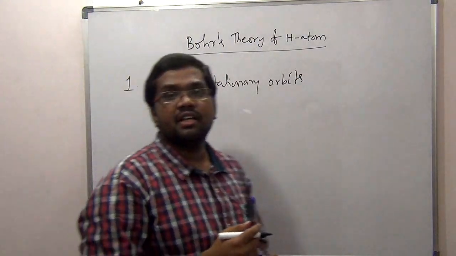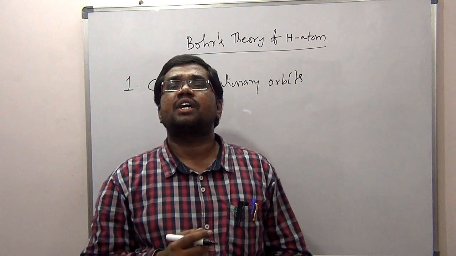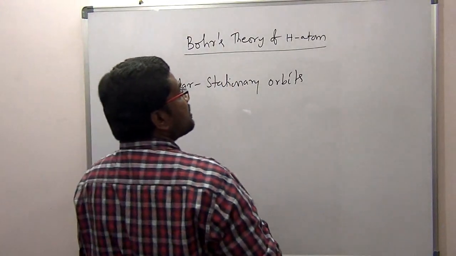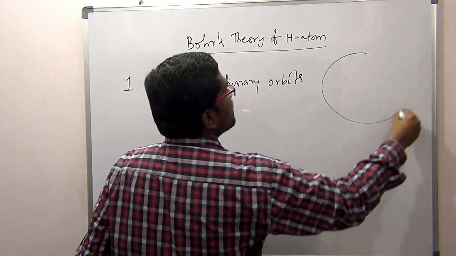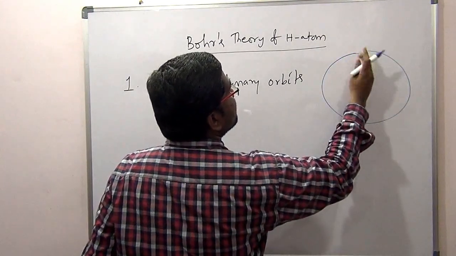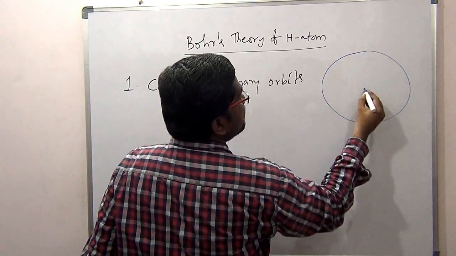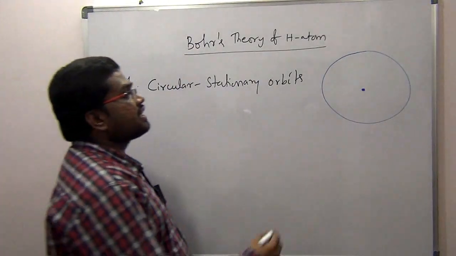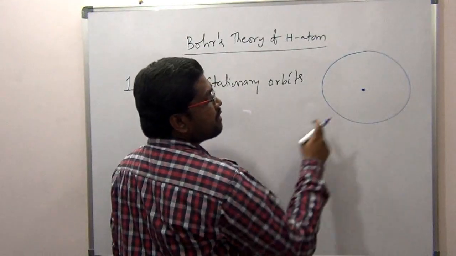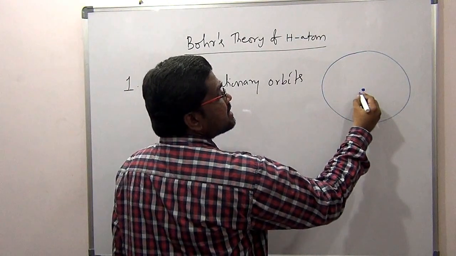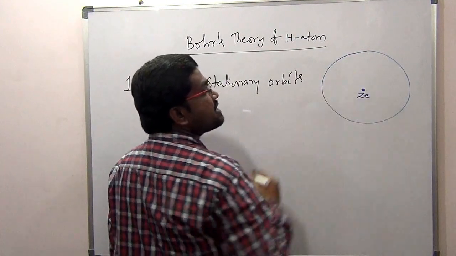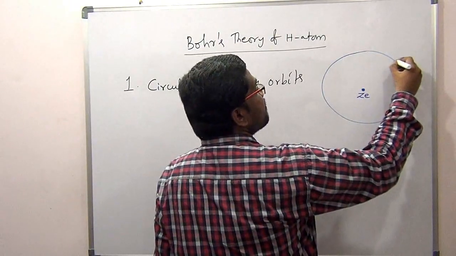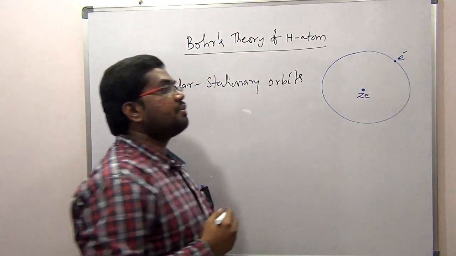Electrons revolve around the nucleus in a circular orbit. I will take a circular orbit; this is the circular orbit, and obviously there is a center. At the center the nucleus will be there. What is the charge of the nucleus? Ze, where Z is the atomic number and e is the charge. Let's say here the electron is revolving, whose charge will be negative.